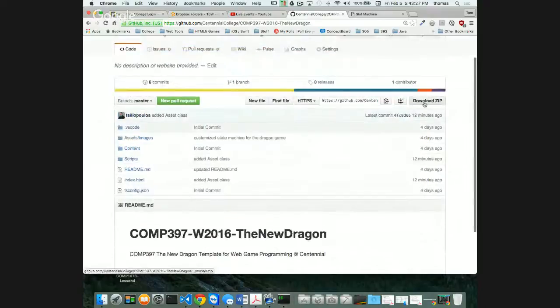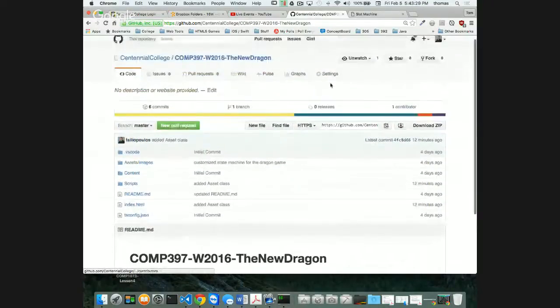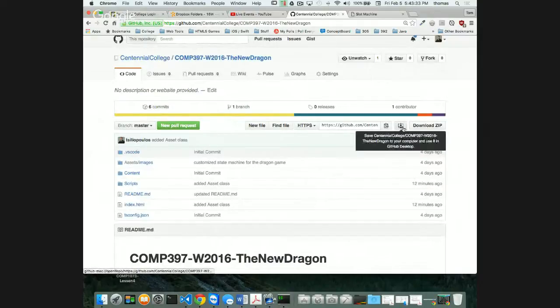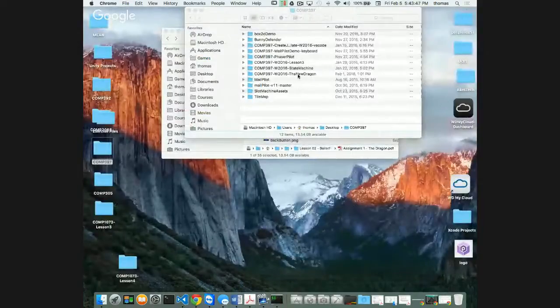You can download the zip, or you can also clone this on the desktop, depending on what you want to do. If you notice this little button down here, it says clone to your desktop, and you can use it with the GitHub desktop tool if you don't want to be a command line person. So download this and do it. When you download it, you want to rename this thing. I've got this name here, it's called the new Dragon. I'm going to rename this thing.